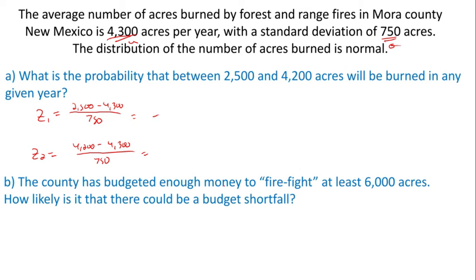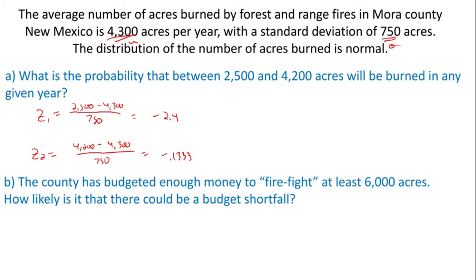The first one we get negative 2.4. And the second one, we get negative 0.133. With these z-scores, if you ever get like a crazy number, crazy meaning like 10, it generally means you probably did something wrong in your calculations. Anything outside of like a 3 or -3, you probably made a mistake, or the value is such a big outlier that it would be like a 0% chance. So just a heads up there.